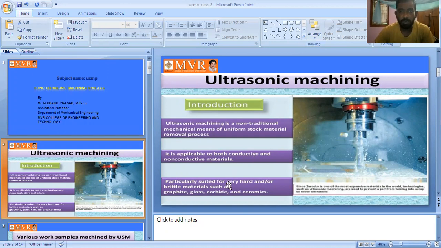It is particularly suited for very hard or brittle materials such as graphite, glass, carbide, and ceramics. These processes are used to remove material from the workpiece, and this is called ultrasonic machining.